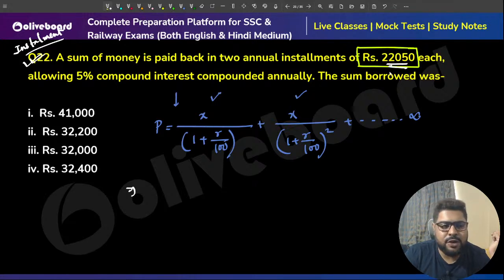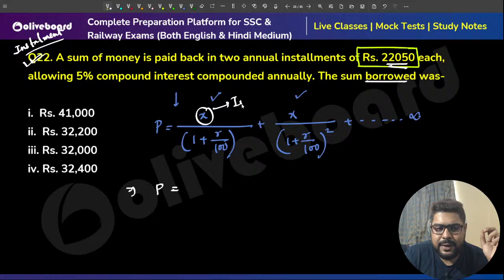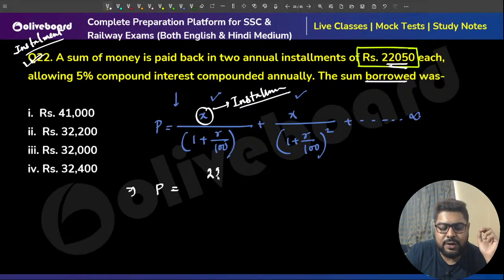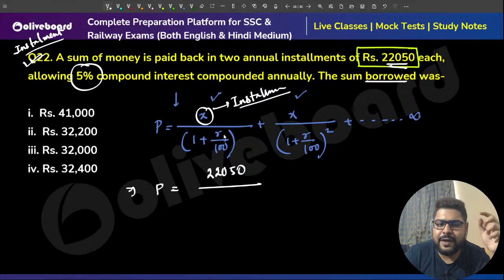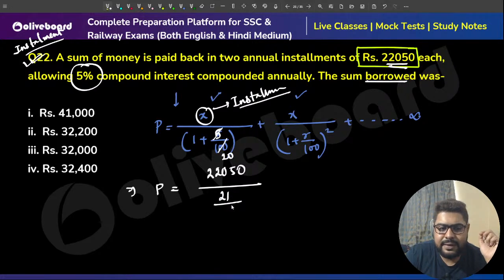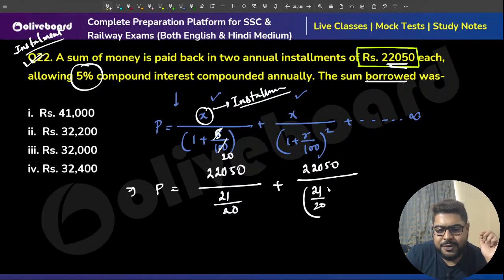Oh, sorry, that is not 220. They're asking the sum borrowed, that is P. Installment, the value of X, is given as 22050, and the value of R is 5. So 5 by 100, meaning 1 by 20. So this is 21 by 20. Plus X, 22050, by 21 by 20 whole square.